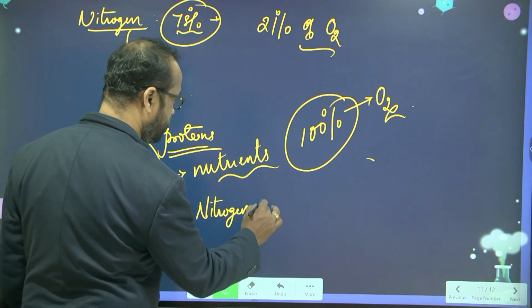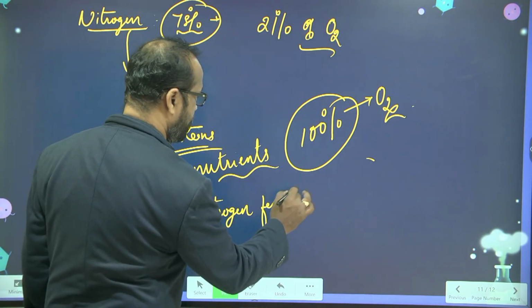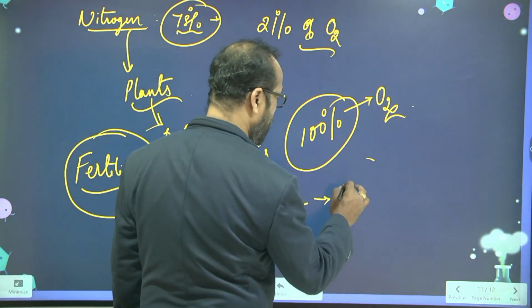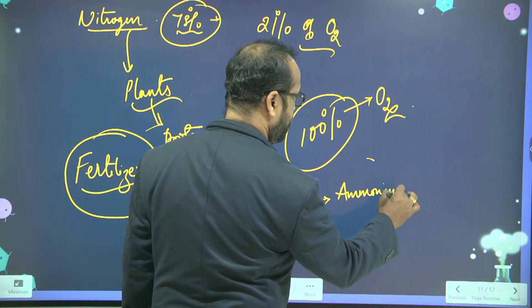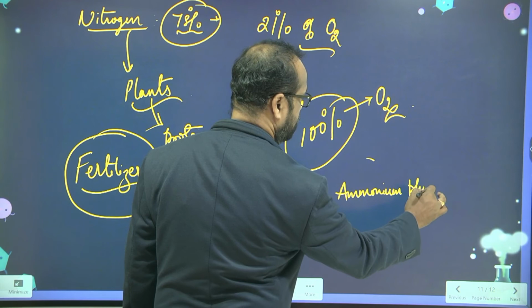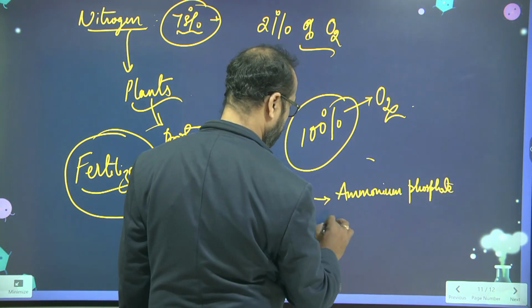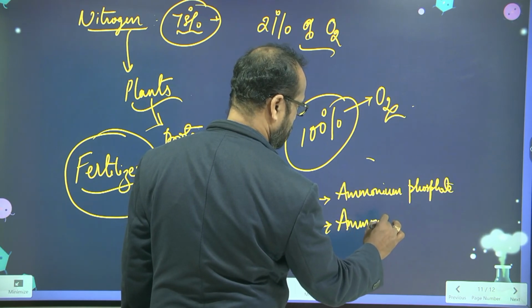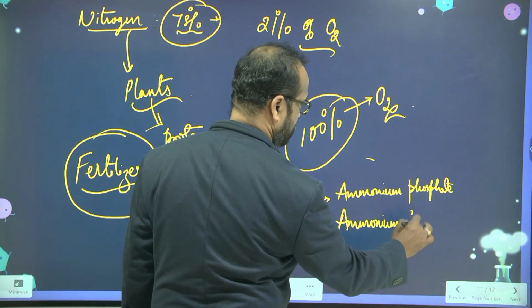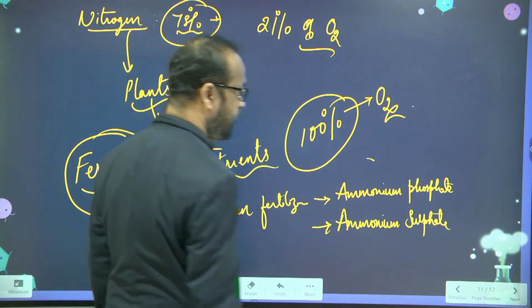Ammonium phosphate and ammonium sulfate.